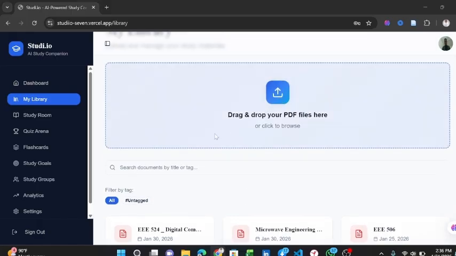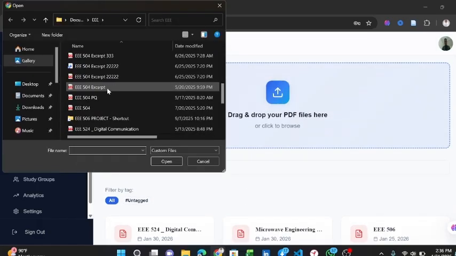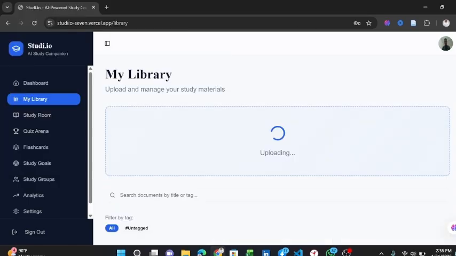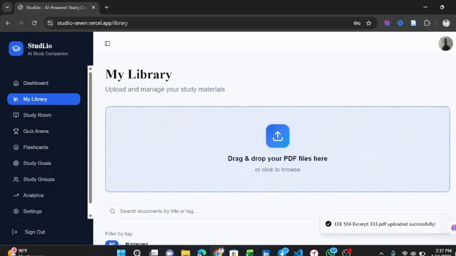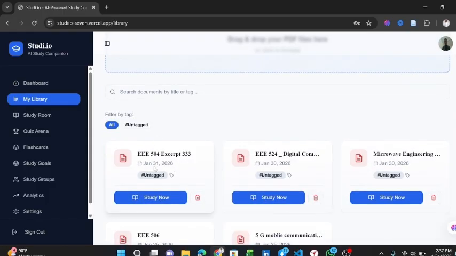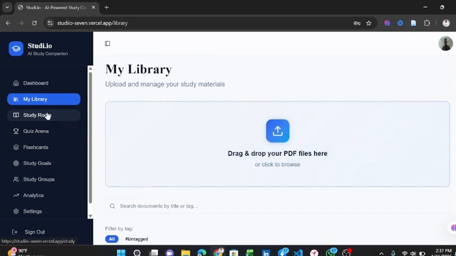I will try to upload another document. I'm a student of electronic and electrical engineering, so I'll be uploading another document. As you can see, it says uploading. As you can see, it says uploaded successfully. Now, this is the document that I have just uploaded. Now, the next thing I'll do is to go into the study room.